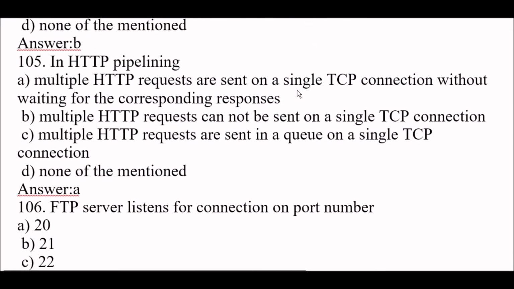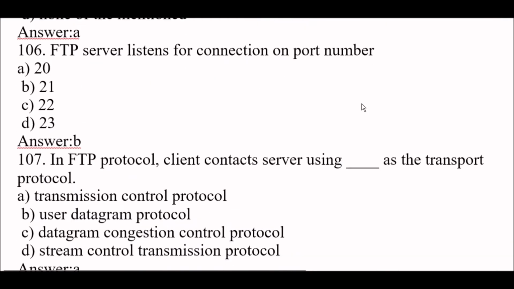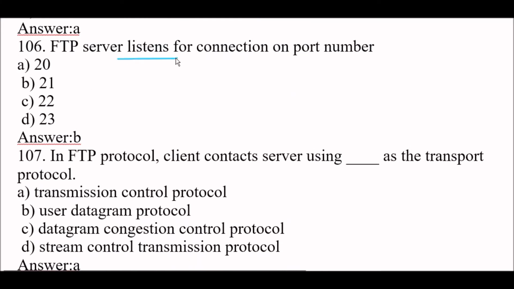Next question. In HTTP pipelining, multiple HTTP requests are sent on a single TCP connection without waiting for the corresponding responses. Option A is right here. Okay, next question. FTP server listens for connection on port number, option B, 21. Okay, so the right answer here is option B, port number.